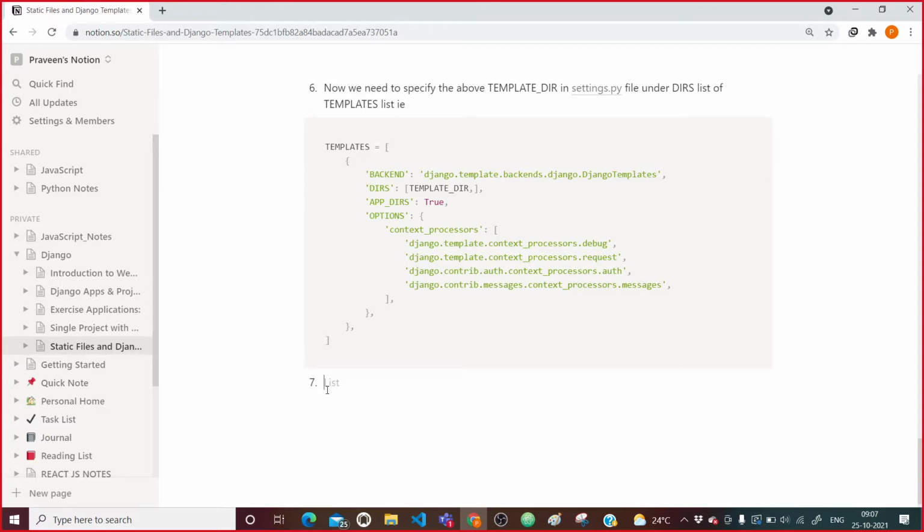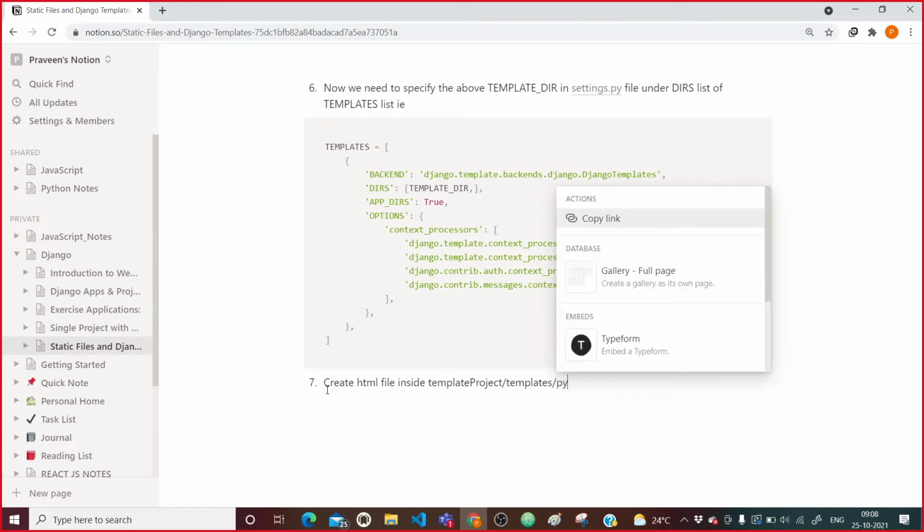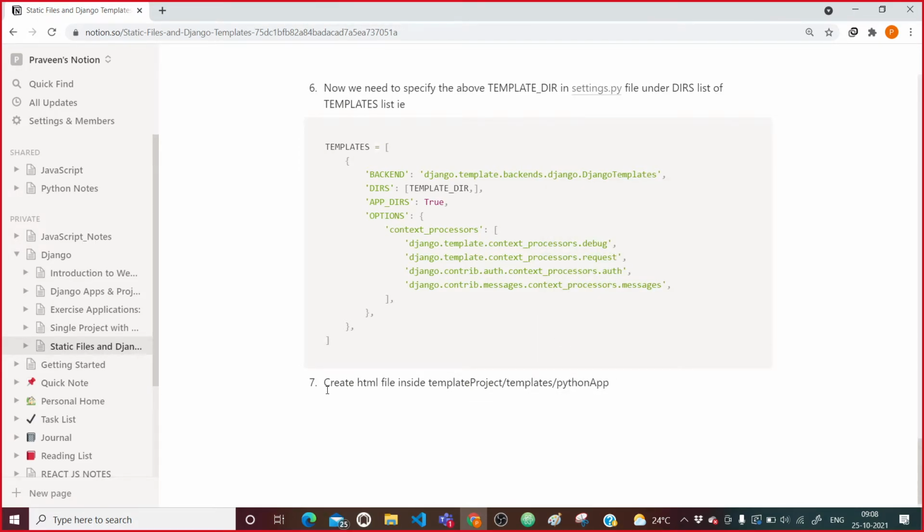The seventh step is to create an html file inside the template project, then templates, then the python app folder.